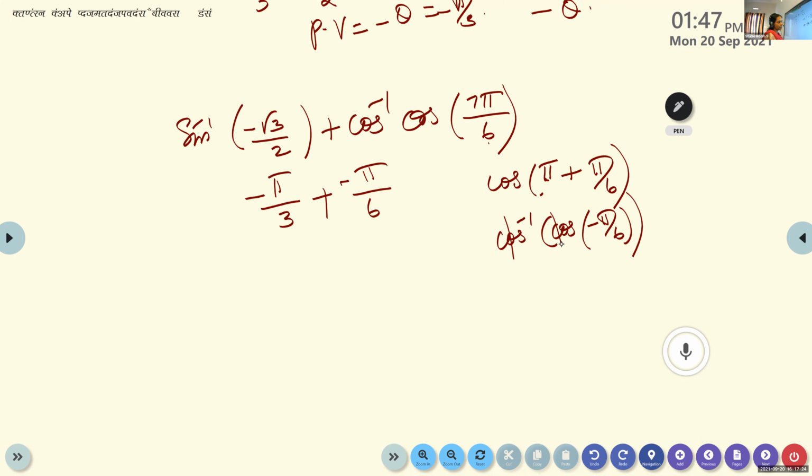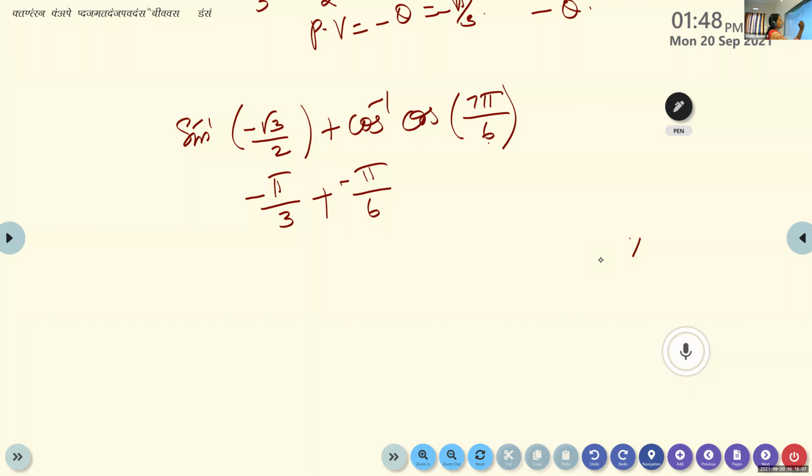Is it lying within the principal value branch? What is the principal value branch of cos? 0 to pi. And what about minus pi by 6? No, ma'am, it will not lie there. Okay, so again you have to convert it. How will you split this? Then cos of pi plus pi by 6 will not work out. Is there any other way?